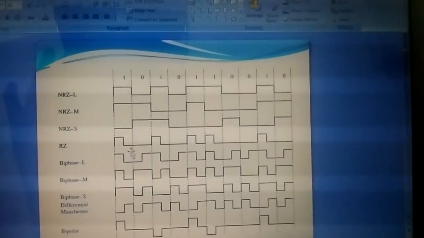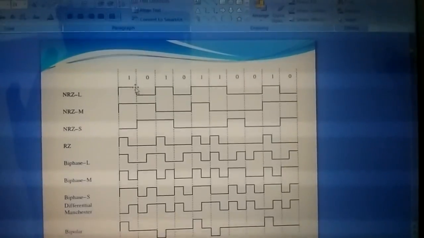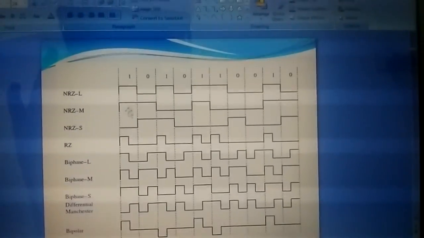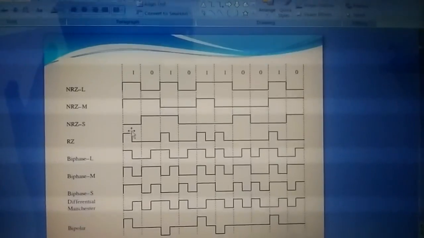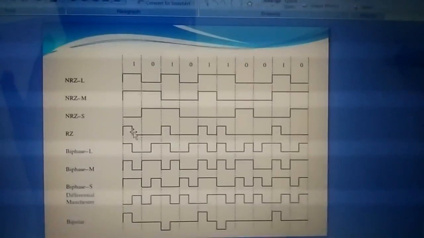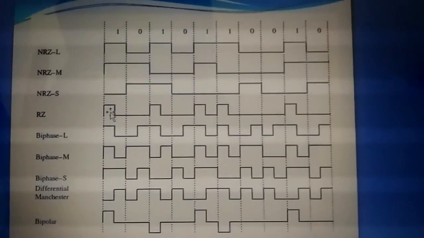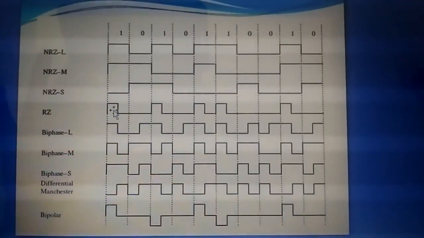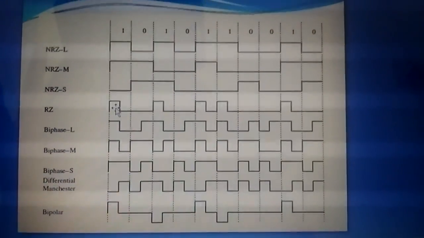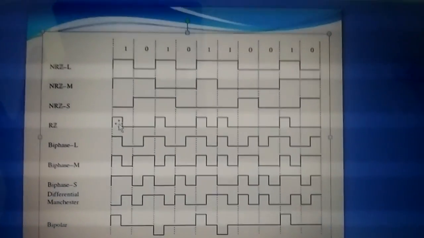The format is the same, but the main difference is that for NRZ you will have the pulse over the full bit time period, and for RZ you will have the pulse only for half the bit period. Can you get my point? I am repeating it again. For NRZ you will have the pulse for the full bit time period, and for RZ you will have the pulse for half the bit time period.